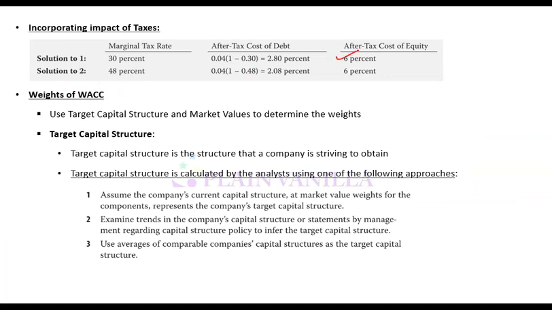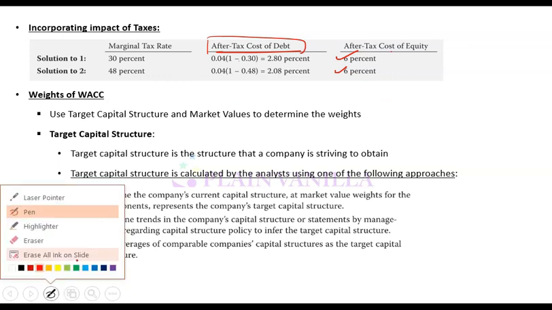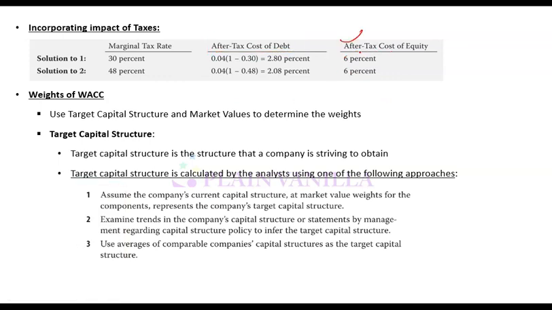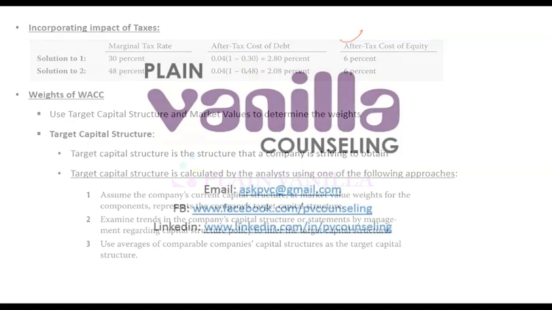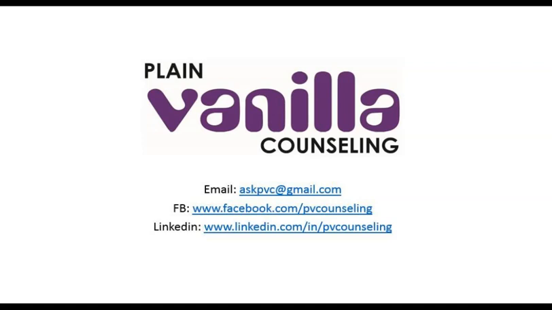This we have done, that you take the after tax cost of debt. For equity, whatever the cost is, it remains the same, no matter what the tax rate is, because tax is not deducted for equity purposes. So for equity, after tax and before tax will be the same. For debt, after tax will be lower, before tax will be higher, and you take after tax.